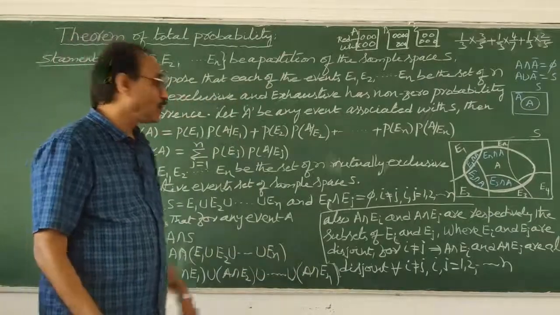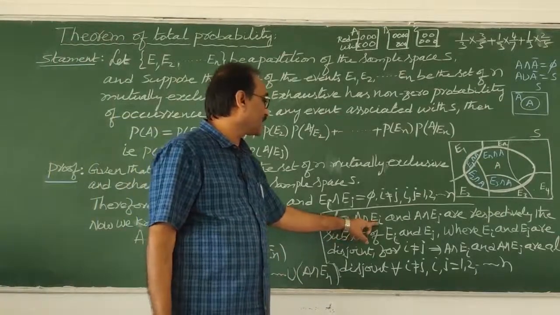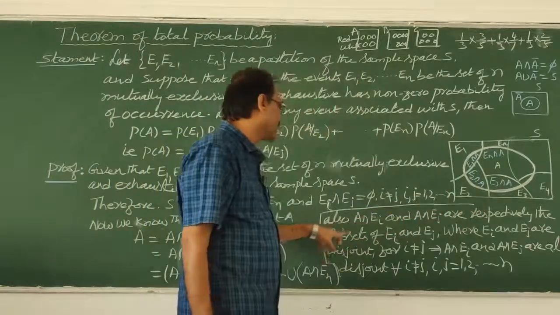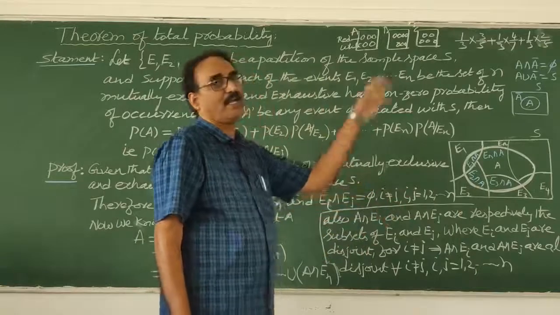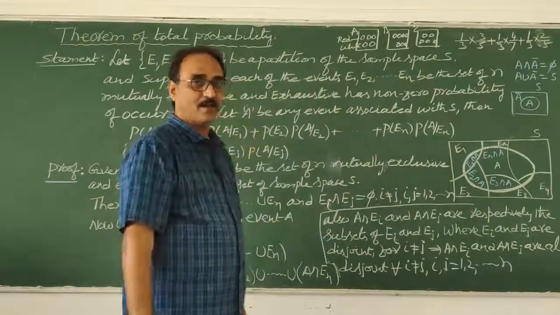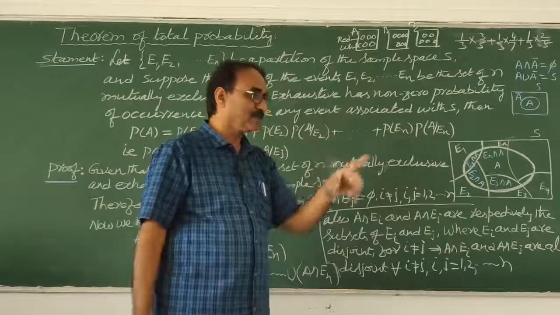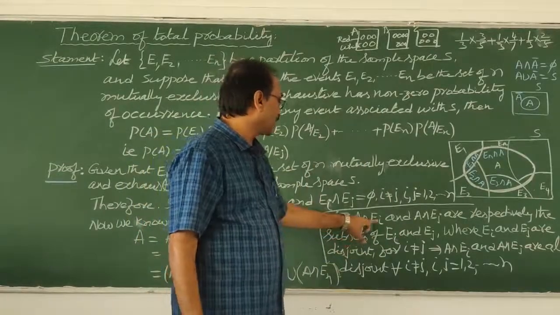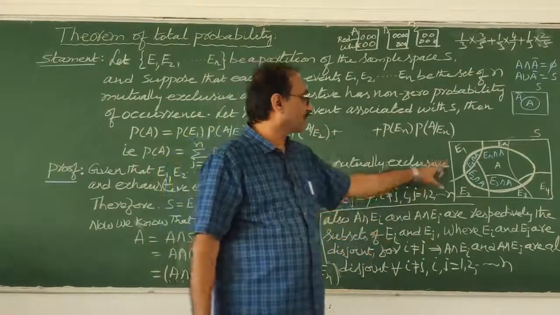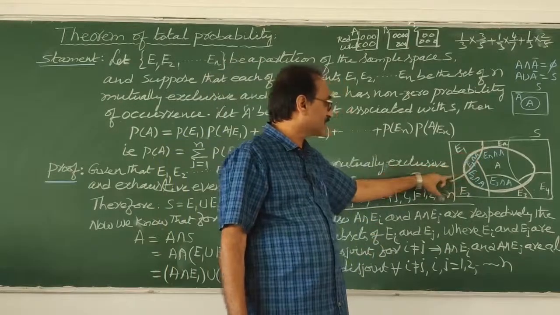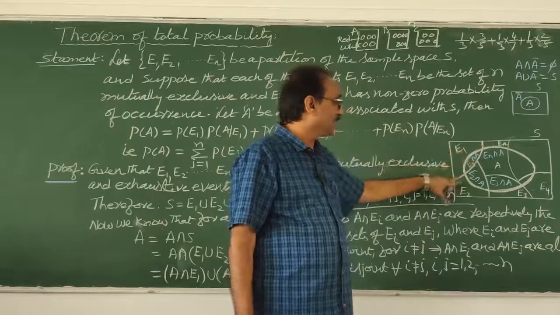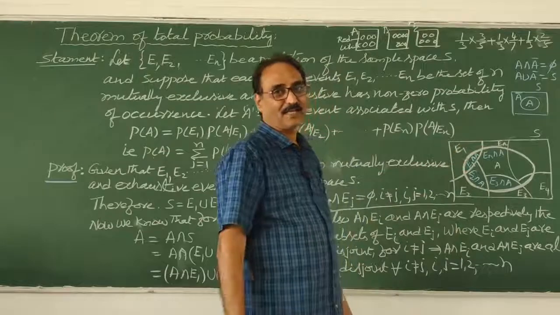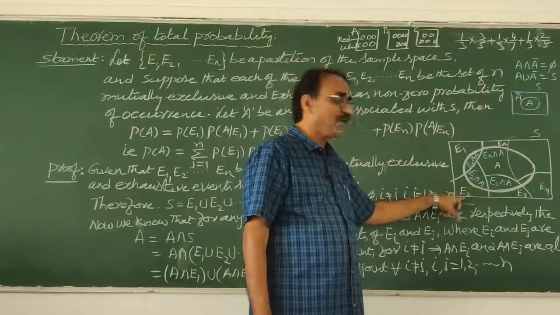Also, what I wrote: A intersection Ei and A intersection Ej are respectively subsets of Ei and Ej. For example, in place of i you put 1, in place of j you put 2, then what will happen? A intersection E1 is a subset of E1. Correct or not? You tell me. E1 means this, from here to here is E1. A intersection E1 is a subset of E1 or not? Correct? Like that, A intersection E2 is a subset of E2 or not?